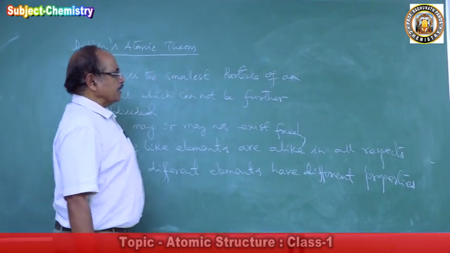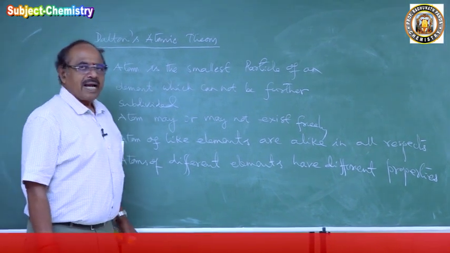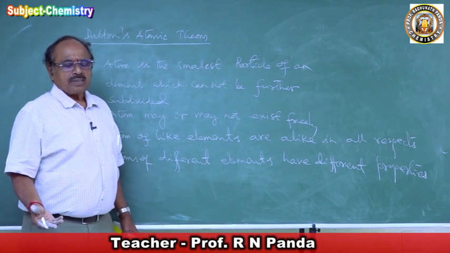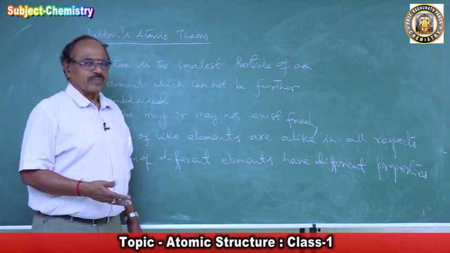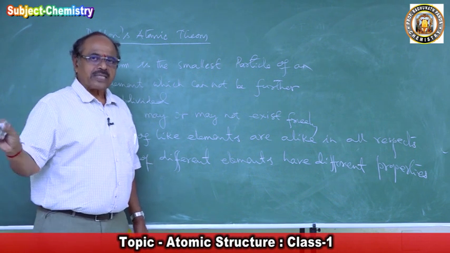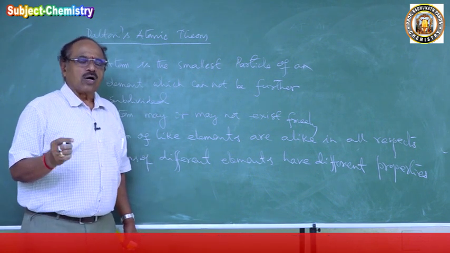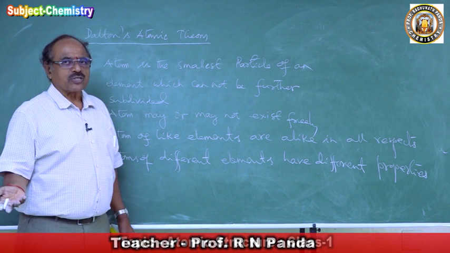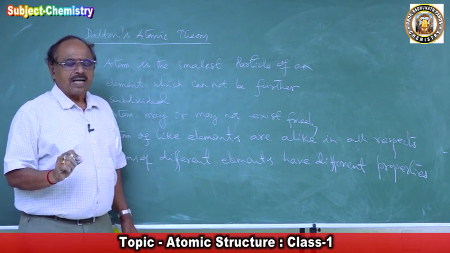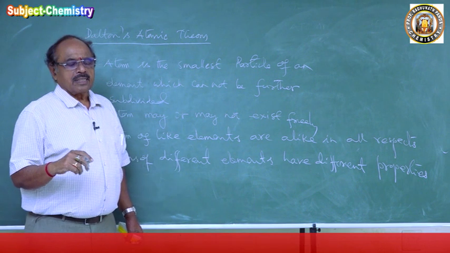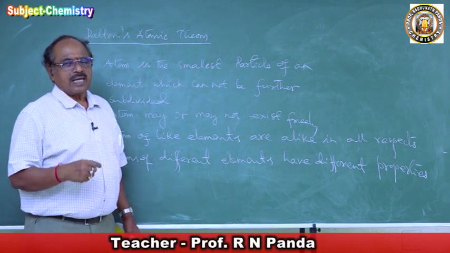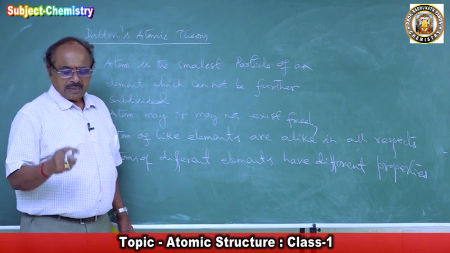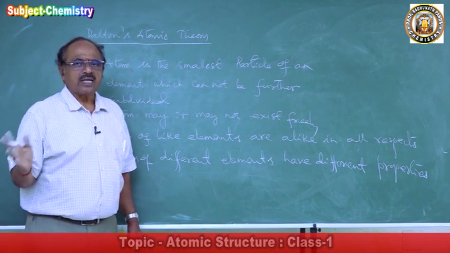For example, oxygen is a supporter of combustion and hydrogen is combustible. So the hydrogen atom is combustible, and the oxygen atom is supporting combustion. Hence, the element oxygen is a supporter of combustion because the atoms of oxygen support combustion. Atoms of hydrogen are combustible, hence the element hydrogen is combustible. But the properties of different elements are different.